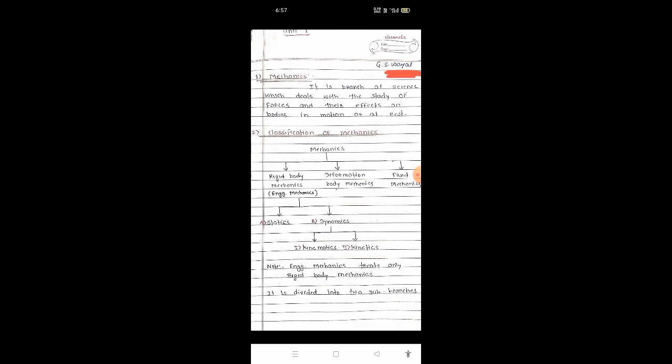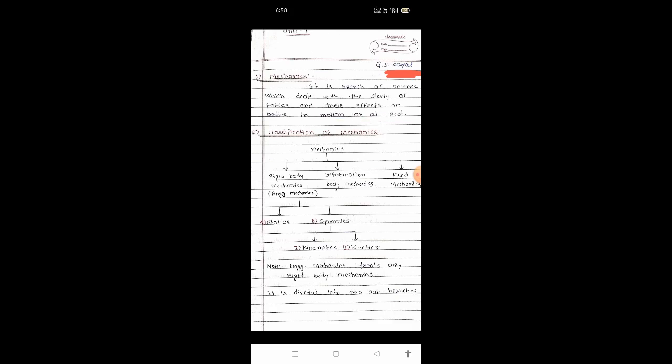So basically, what is engineering mechanics? Engineering mechanics is the branch of science which deals with the study of the forces and their effects on bodies in motion or at rest. It means that engineering mechanics is just science, and in that mechanics we are going to study the forces and their effect on the bodies, meaning how the forces are acting on the bodies and how many forces are there, whether that body is in motion or in rest position.